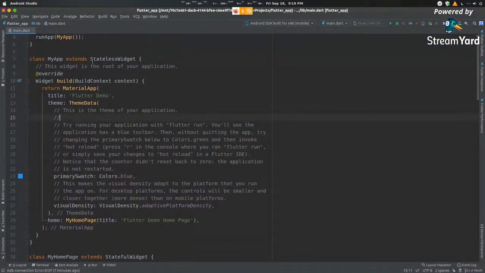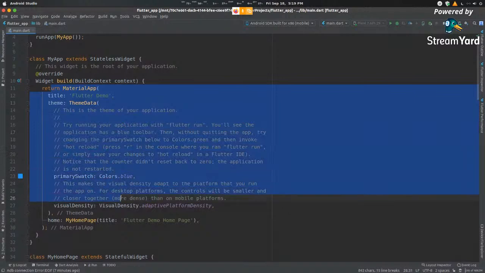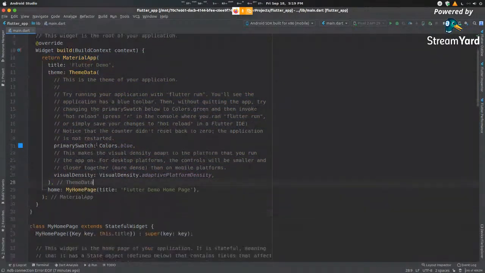So this is our root. As this comment says, this widget is the root of your application. So nothing in this root can change. But we can create another nested class inside, which allows us to have specific components that change their state. For example, let's say you have an app and components inside it. These components need to be changed, but the app's theme doesn't need to be changed.